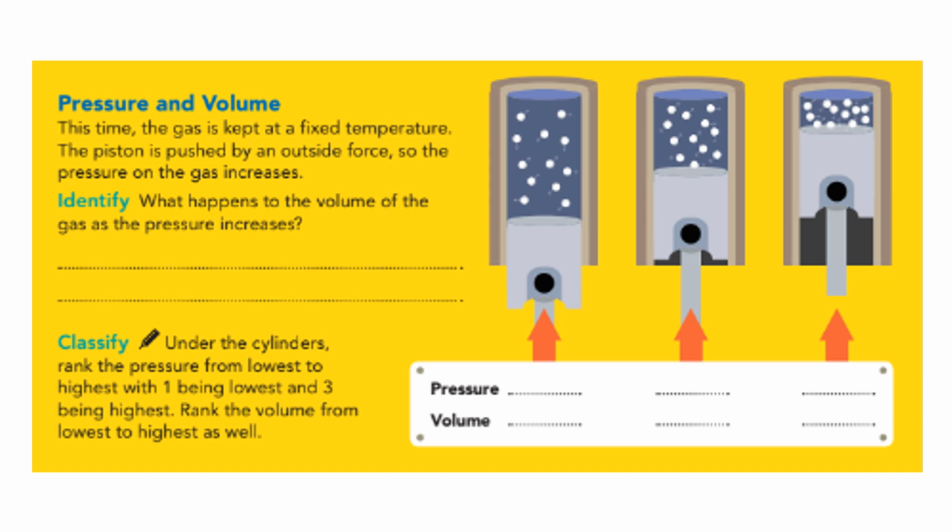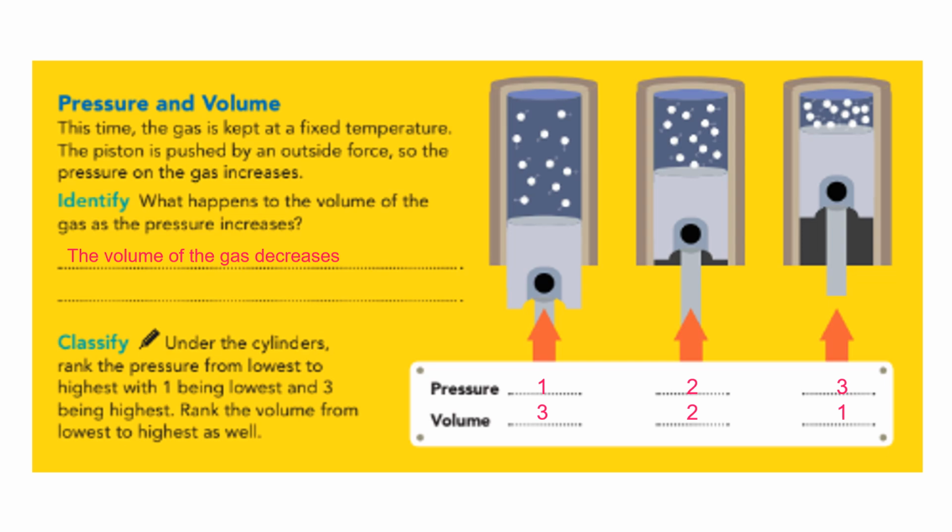Pressure and volume. This time, the gas is kept at a fixed temperature. The piston is pushed by an outside force, so the pressure on the gas increases. What happens to the volume of the gas as the pressure increases? The volume of the gas is going to decrease. Under the cylinders, rank the pressure from lowest to highest, with 1 being lowest and 3 being highest. Rank the volume from lowest to highest as well. So that should look like this. The first one is going to be with the most pressure, then the second, and then the third, and the volume is going to be backwards.